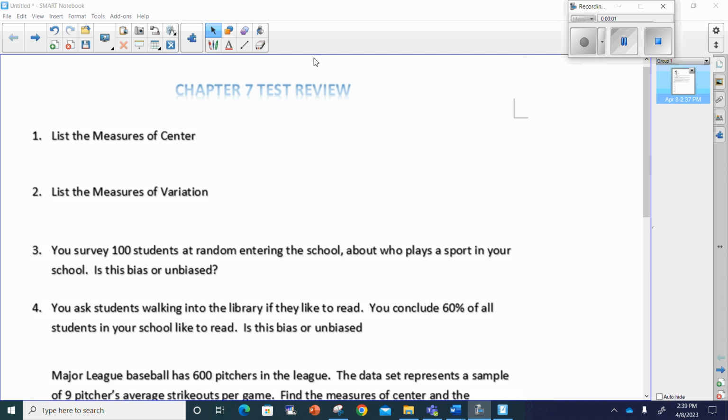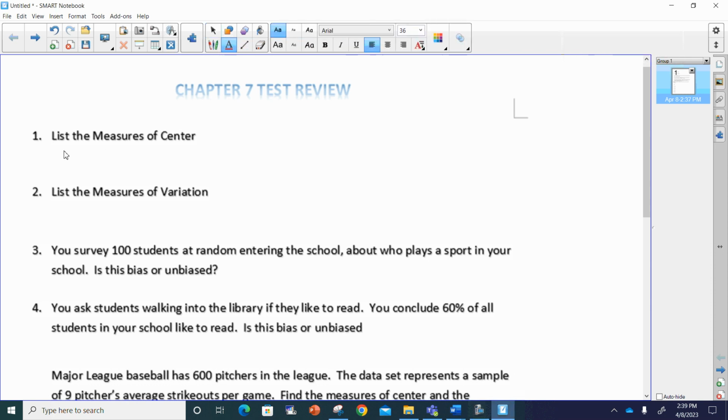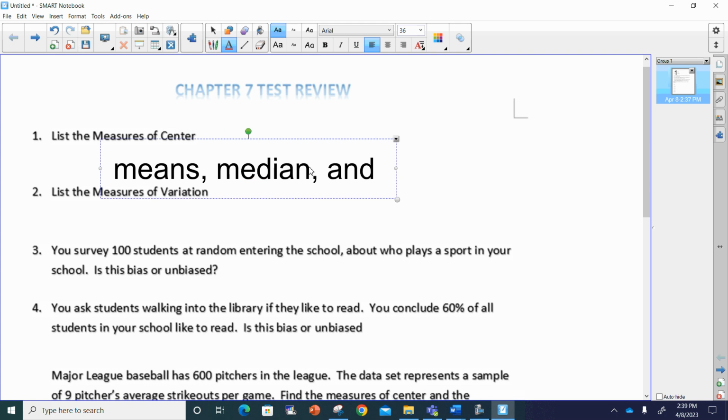Go ahead and review for the Chapter 7 test review, okay? I'm going to do all these so you'll be prepared. Let's start with the first one. This is the measures of center. The measures of center all start with M, so we know that they're going to be the mean, the median, and the mode.